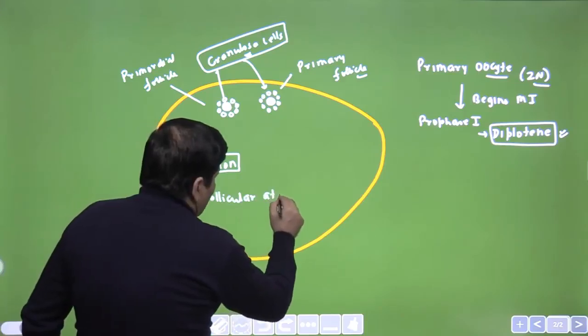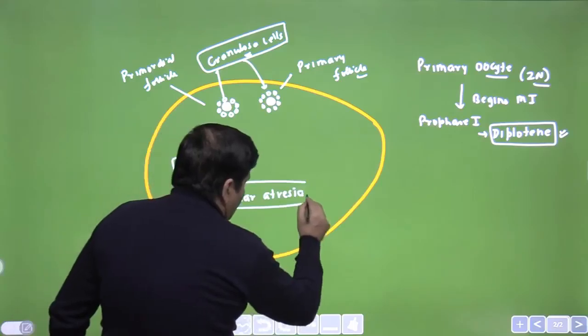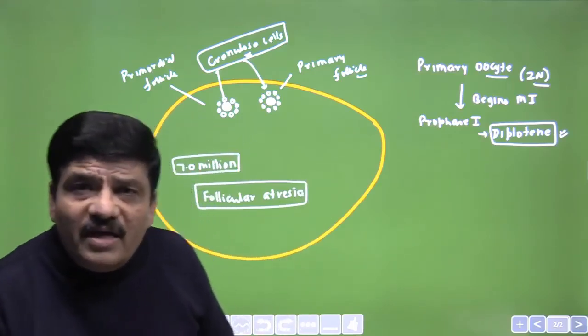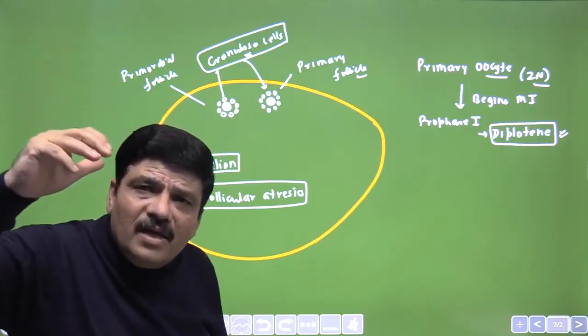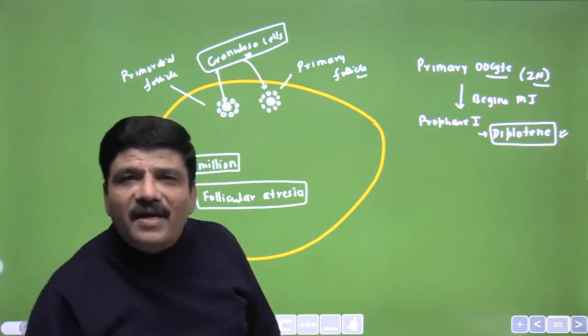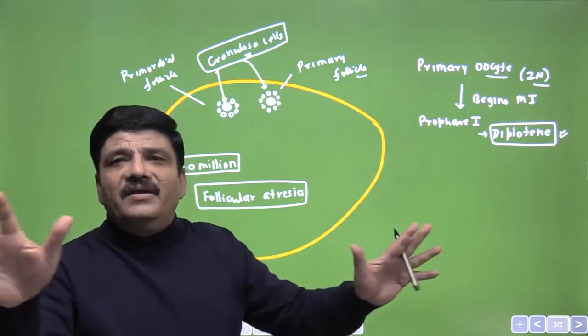This is an important point to understand. Follicular atresia means that out of these 7 million, almost all of them will undergo atresia. They become atretic, become very small in size, and we can say they get degenerated.